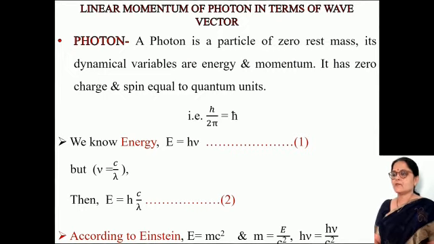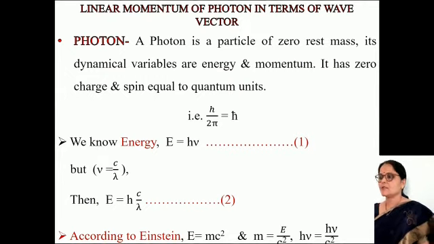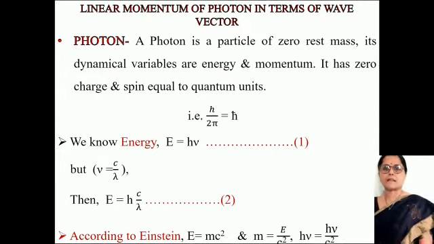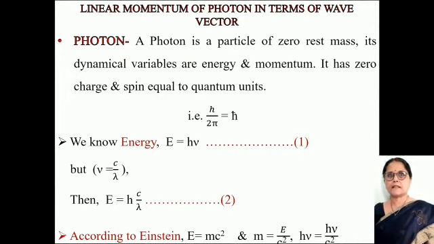Now, a photon is a particle of zero rest mass. Its dynamical variables are energy and momenta. It has zero charge and spin equal to quantum units, that is h upon 2 pi, which is equal to h cross. H cross is reduced Planck's constant. We know the energy E is equal to h nu, but nu is equal to c by lambda, then energy E is equal to hc by lambda.